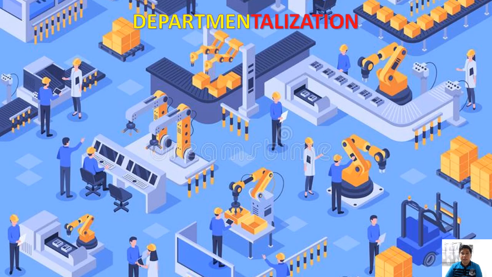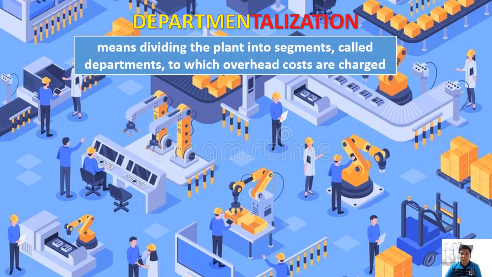In cost accounting, departmentalization is a means of dividing the plant into segments called departments, to which overhead costs are charged. Actually, departmentalization is the same concept as normal costing, wherein we distribute the manufacturing overhead to the product by means of a predetermined rate. However, under departmentalization, we divide the plant into segments called departments. So para kasi mas madali yung ating pag-transfer or mas accurate yung ating gagamiting predetermined rate para naman i-distribute natin dun sa product mismo.